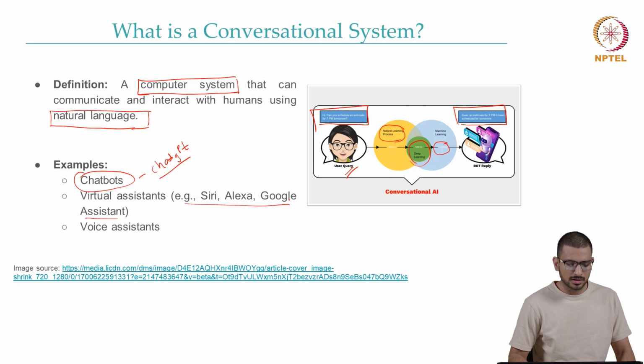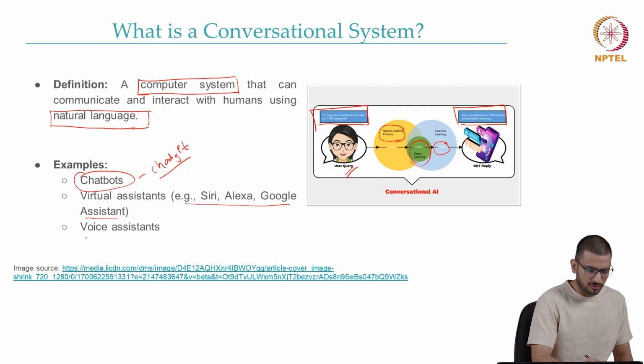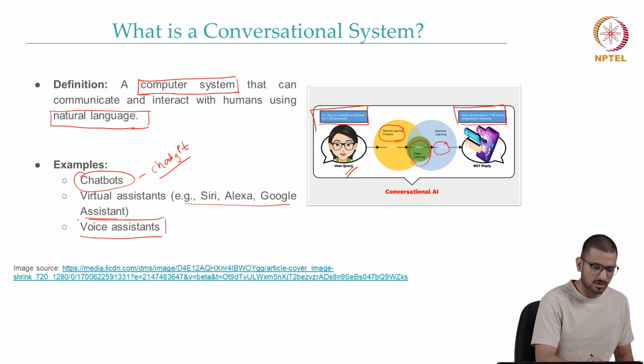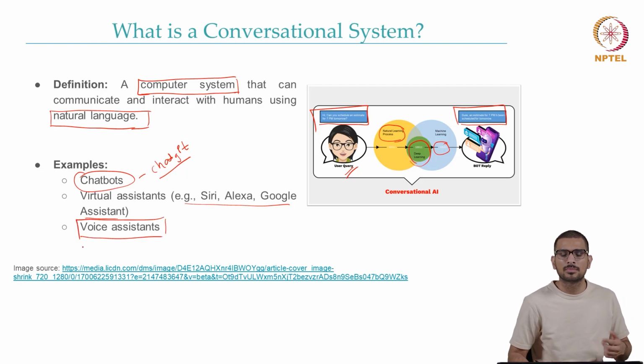The examples include chatbots such as ChatGPT, and then we have seen in the past decade different examples of virtual assistants, for example, in your phone, Siri, and then your Alexa, which is a physical device that you can buy, and same goes for Google Assistant. And the voice assistant part here means that you can talk to them. So I hope what is a conversational system is pretty much clear to you.